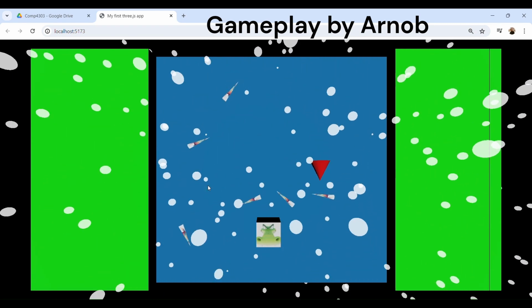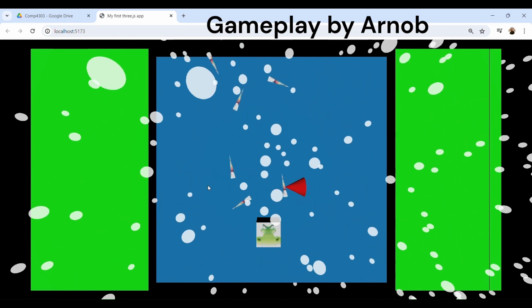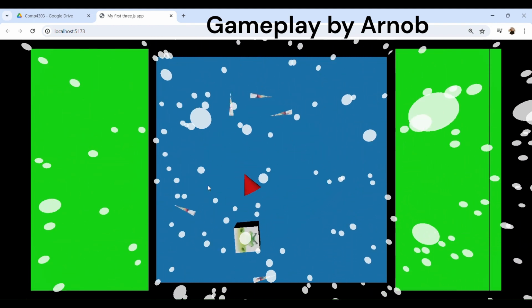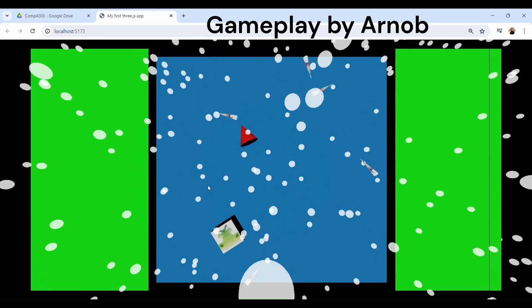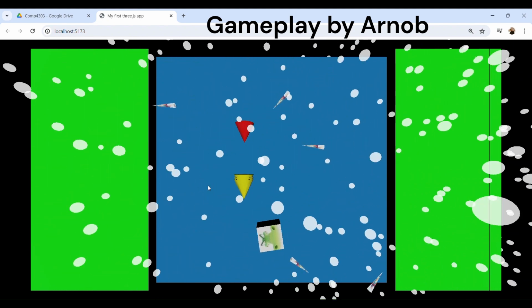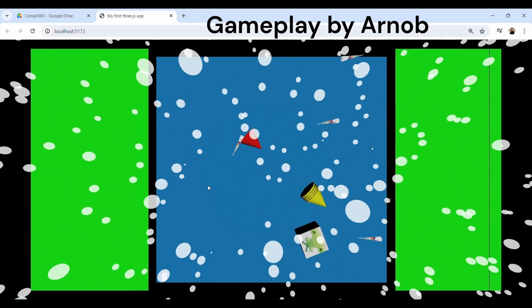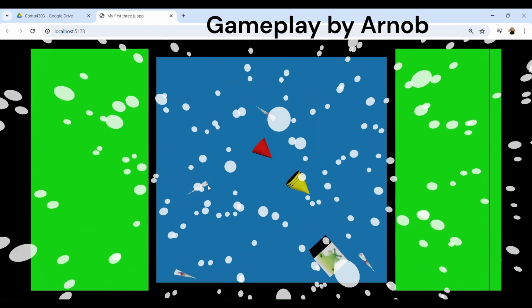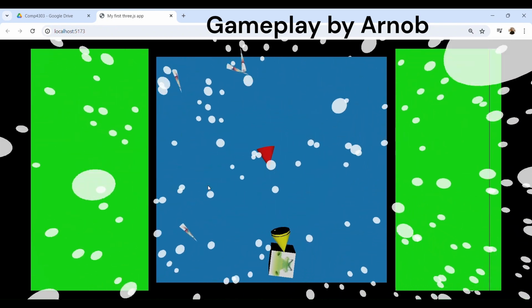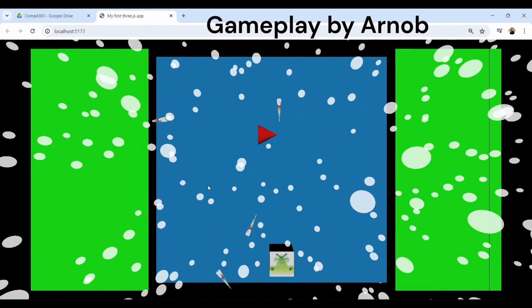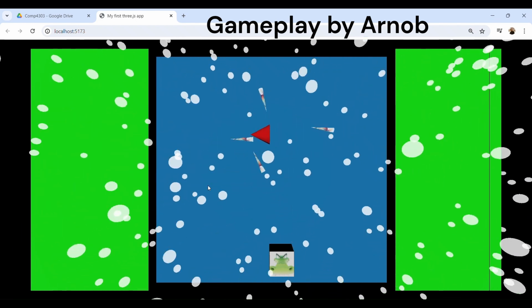I missed that fish. Freeze. The snow makes it difficult for shooting. That was the purpose of the snow anyway.